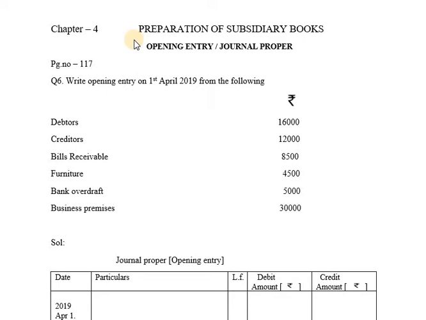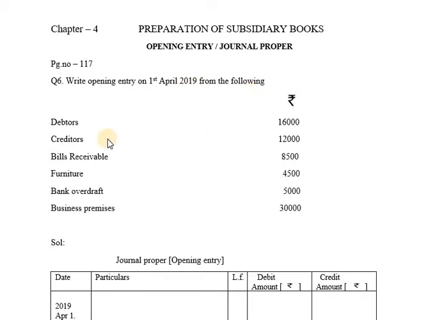In this video, I will be explaining the chapter Preparation of Subsidiary Books for Intermediate First Year Students for Telangana State Board of Intermediate Education. In Chapter 4, we are going to discuss the topic opening entry or general proper. Let us have a problem. Page number 117, question number 6. Write opening entry on 1st April 2019 from the following.